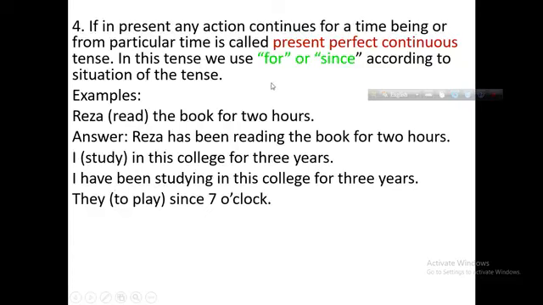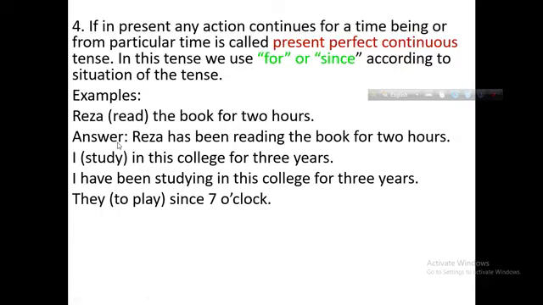So, in the present perfect continuous tense, you will get some time after for or since. If you get some time after for or since, then you may use present perfect continuous tense.